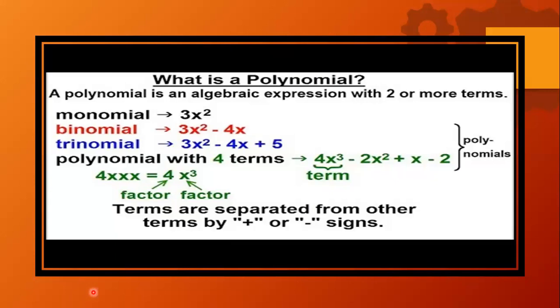And trinomial means having three terms. And after that, a polynomial with four terms. You can count that: one, two, three, and four. The terms are separated from each other by addition or subtraction signs. Is this clear?